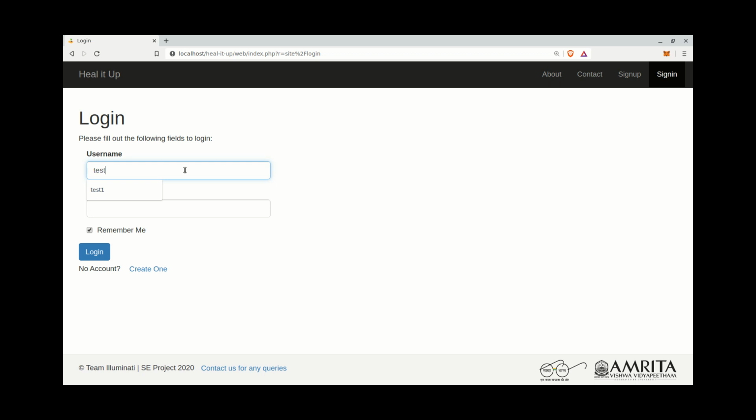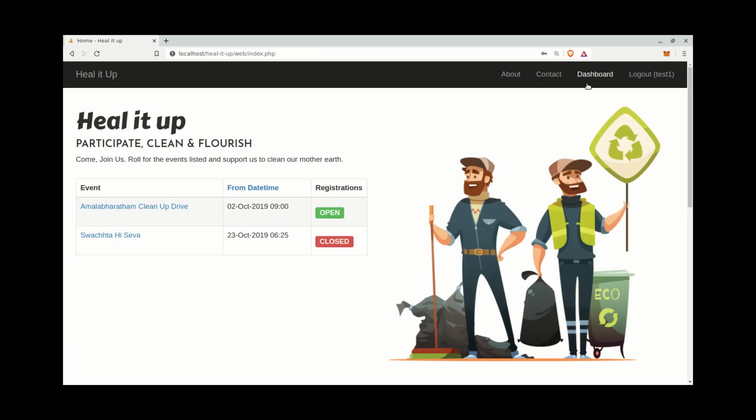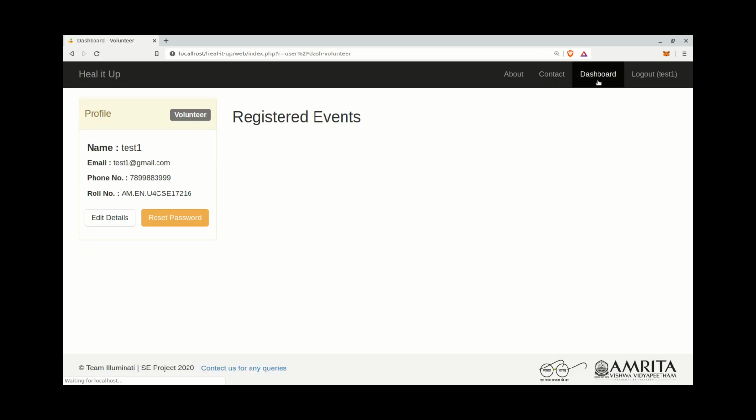Now we will see the sign in page. Users can sign in with their credentials and after validation they will be redirected to the respective dashboards. And here we have sign up options for those who have not created an account, and they can create one by navigating to the sign up page from the sign in page also.